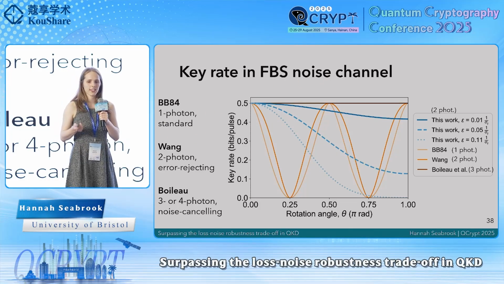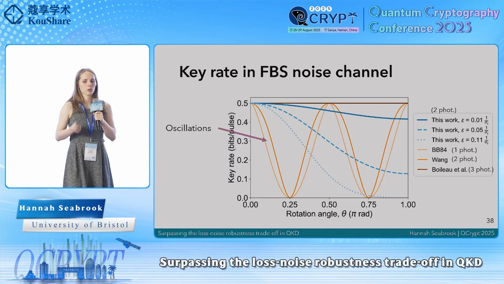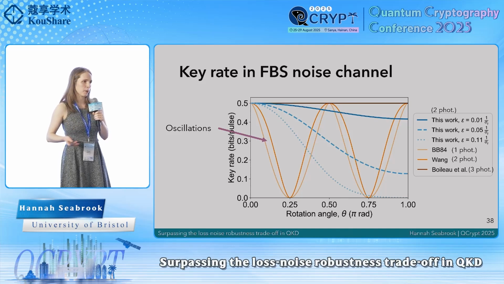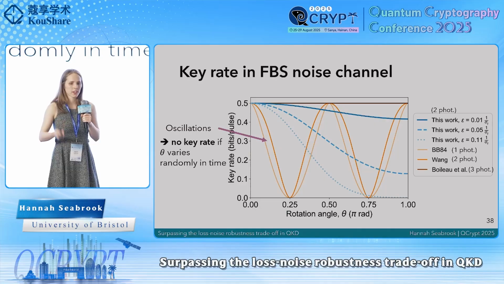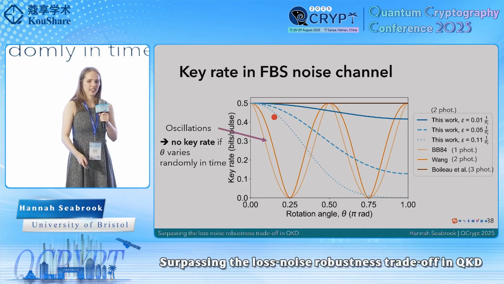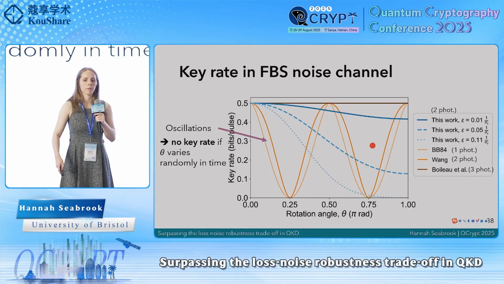Well, when we compare to these, we see that the existing schemes show these oscillations in the key rate with theta. And actually what this tells us is that if the parameter theta is fluctuating randomly in time, which is what we'd expect in an experiment, then we actually get no key rate out of the channel. The reason being is that these oscillations are actually going between Alice and Bob's bit values being correlated here to being anti-correlated here, but corrected in a post-processing step of the key rate solver, and then back to correlated.